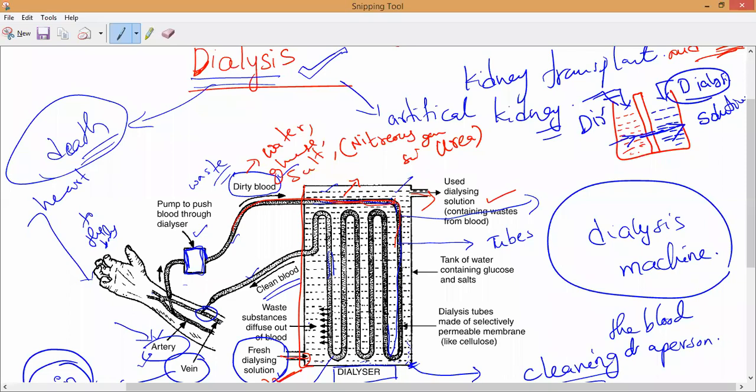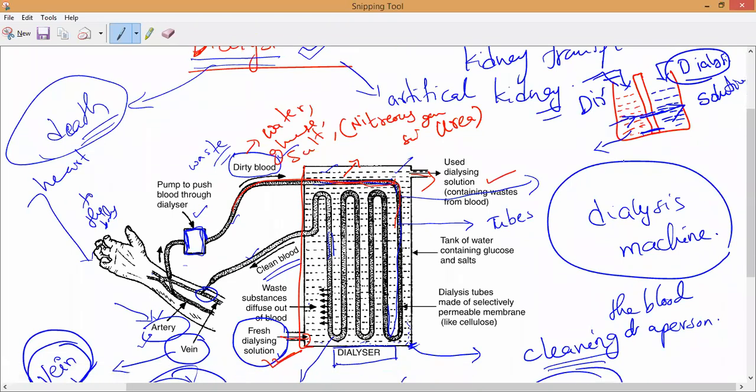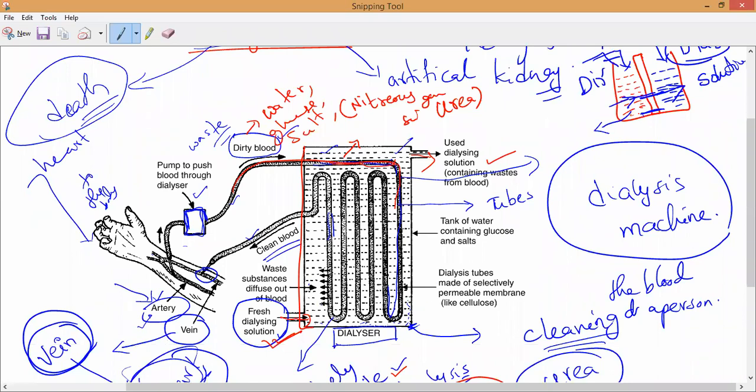You may ask me the question: sir, then the urea concentration will become equal, so some amount of urea will still remain in the blood. Is that your question? For that, we have an answer. Observe carefully: is the dialyzing liquid constant, or is it continuously inflowing and outflowing? Continuously inflow is there, and continuously outflow is there. So every time the urea concentration is zero in the dialyzing solution. Yes or no?